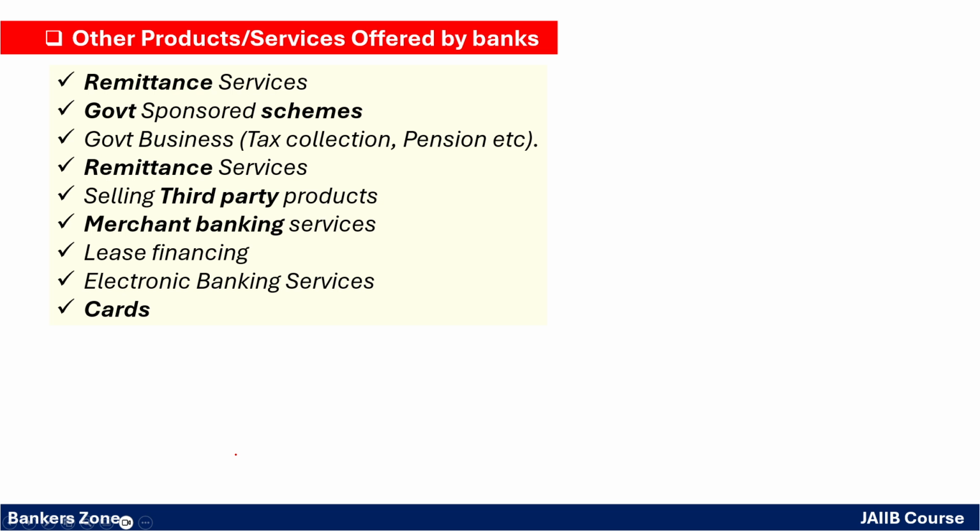So friends, we have some other products and services offered by the bank, like remittance services, like NEFT, RTGS, or remittance abroad using the SWIFT facility, sending rupees to dollars, like that. We also implement different government schemes: Pradhan Mantri Jan Dhan Yojana, APY, then Pradhan Mantri Jeevan Jyoti Yojana, Swanidhi Yojana, a lot of schemes we are implementing. Then we are also doing government business like tax collection and pension distribution. Then we also sell some third party products like insurance.